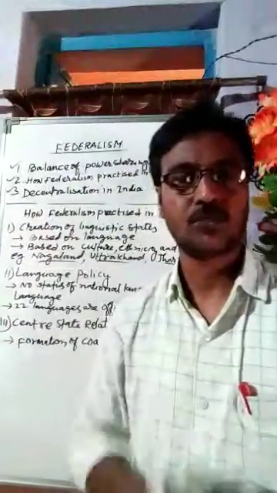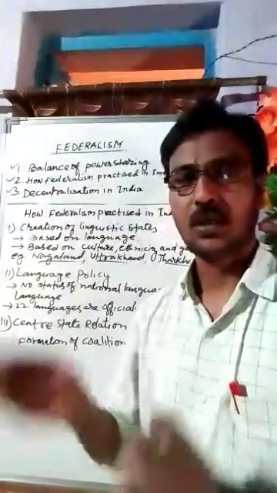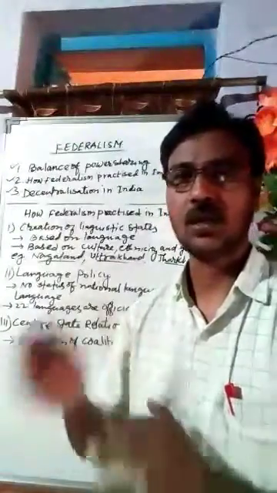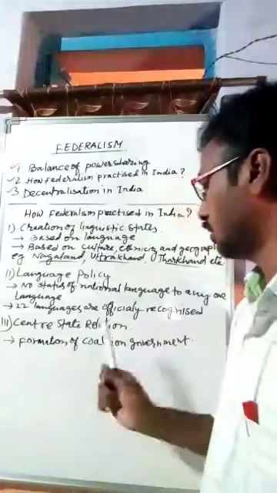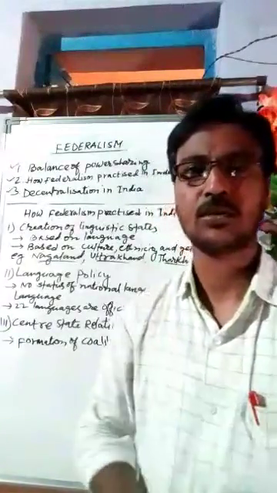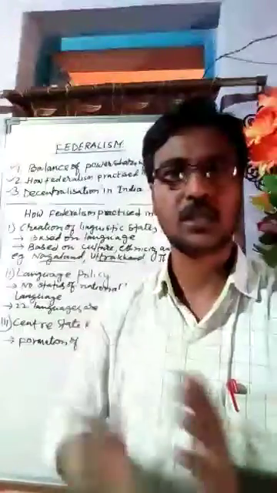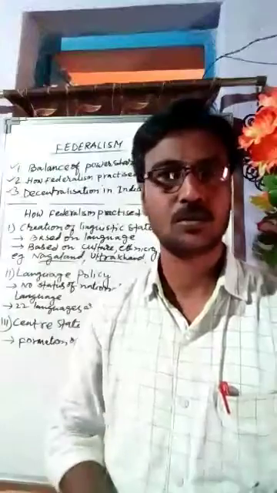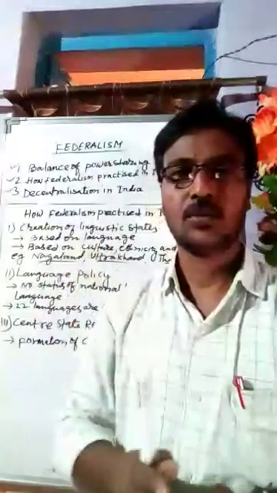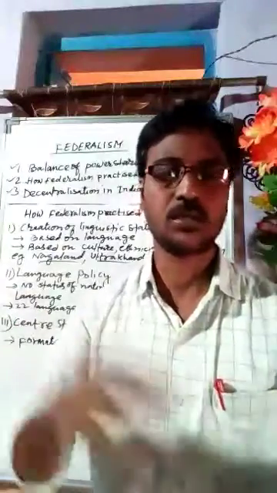So students, we see here those states are divided from the center, and still the center and the state have a relation. We also know that in our Constitution there is a provision that no basic changes could be made in the constitutional laws without the agreement of the central as well as the state governments.